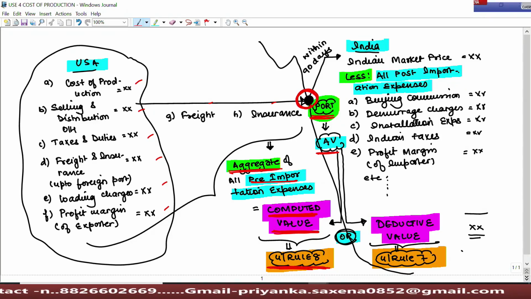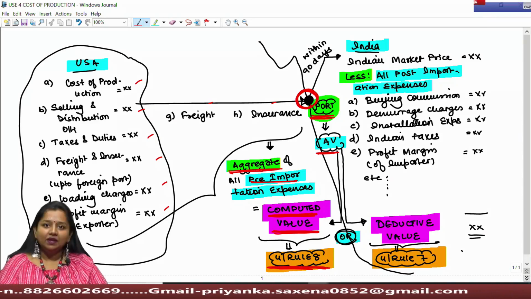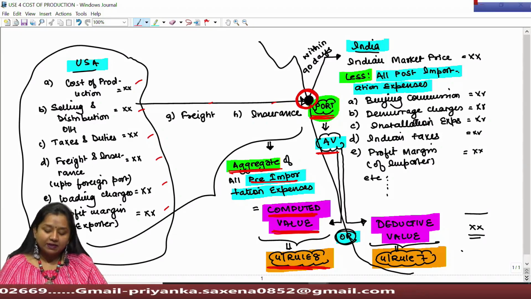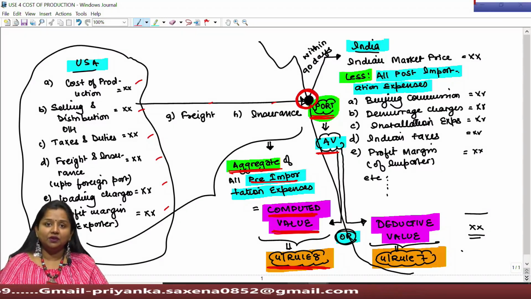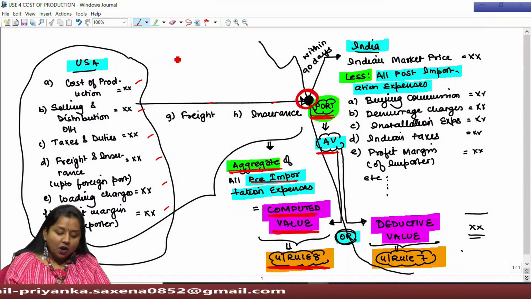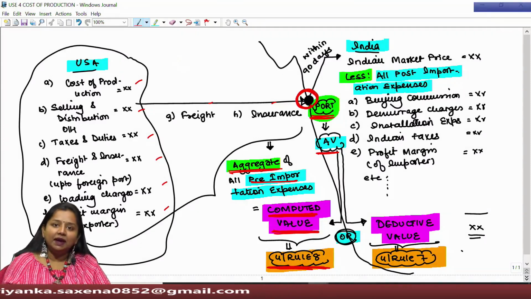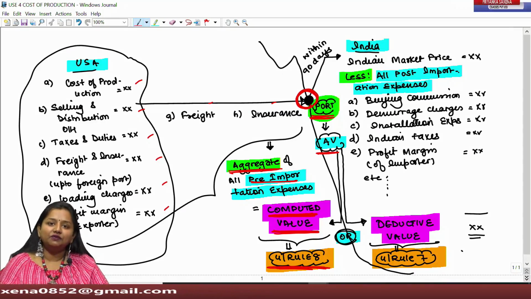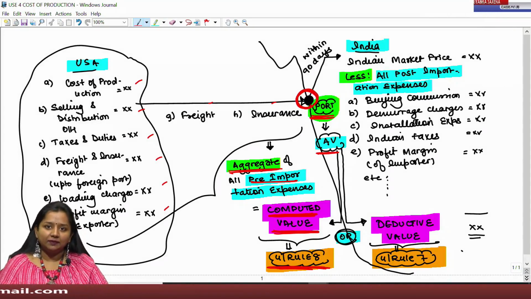Ma'am, this is the same thing we did under Rule 3. In the beginning itself, we drafted the same concept. But sir, there is a difference between Rule 3 and Rule 8. Under Rule 3, all the expenses incurred by the exporter have been shown in the transaction value or FOB value, in which we had added different additions under Rule 10.